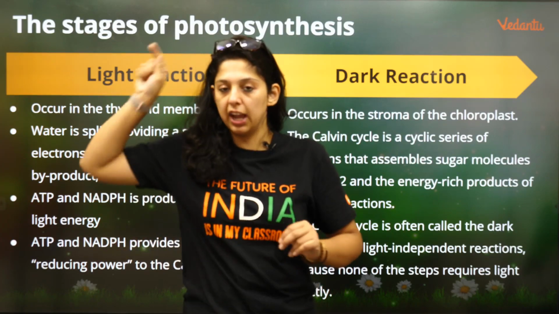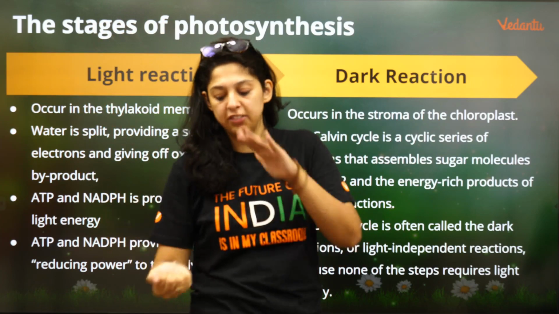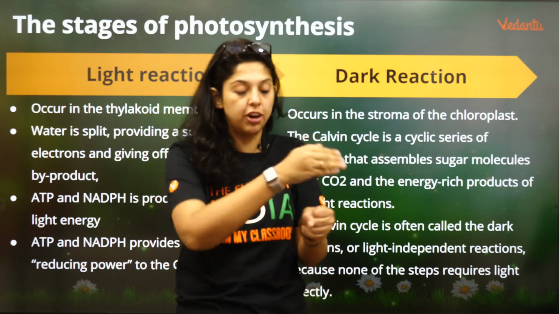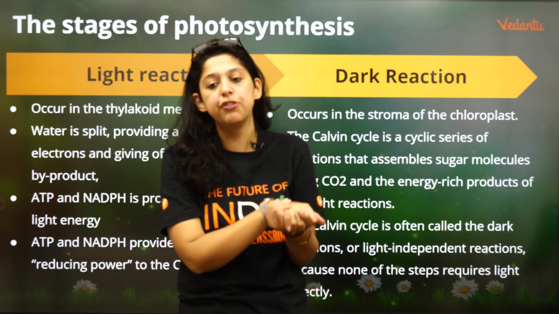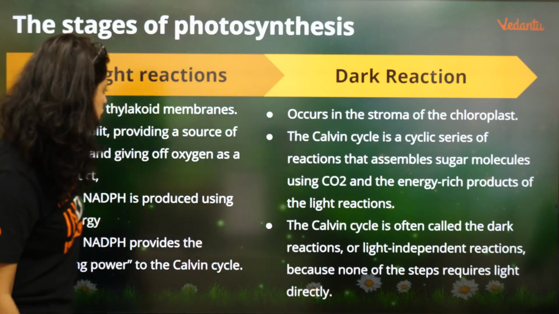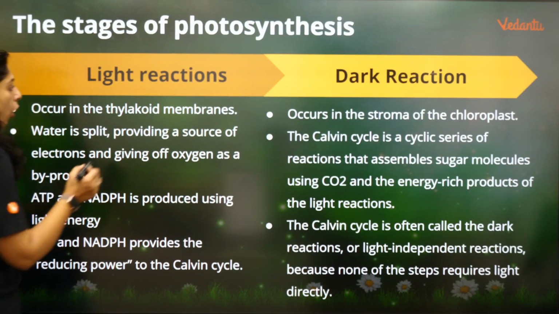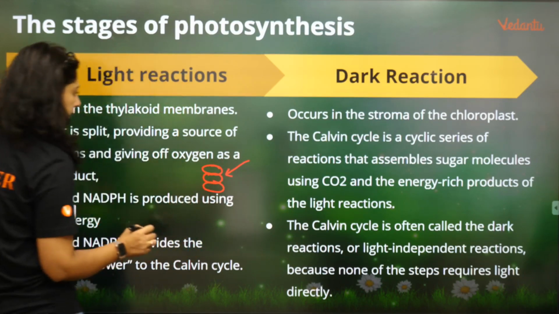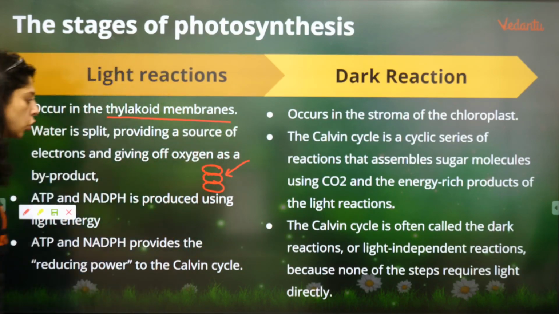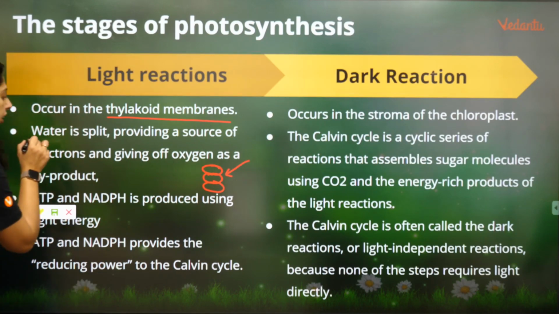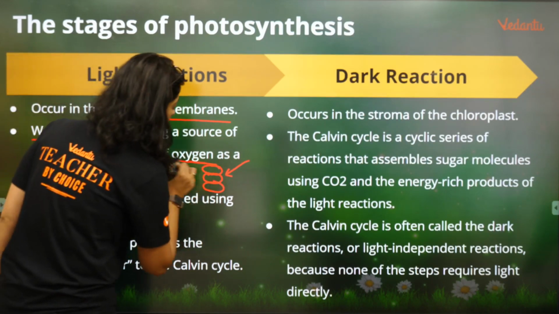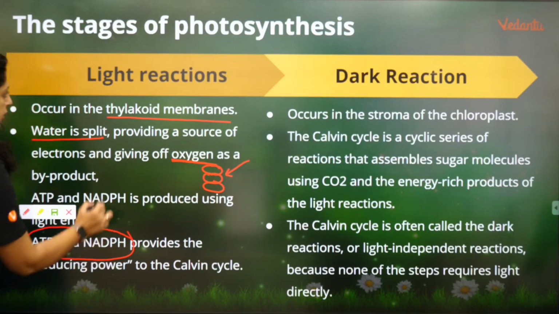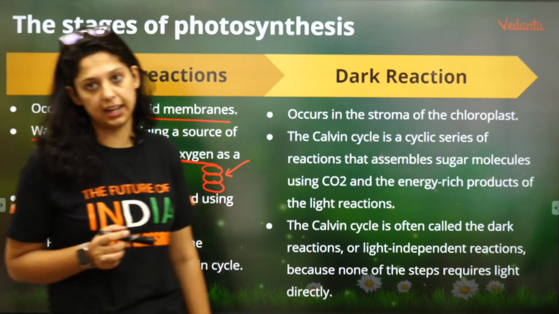Is it clear? The energy of the sun needs to be trapped and we need to make it ATP and NADPH. Use this ATP and NADPH to convert it into C6H12O6. So the reaction on this thylakoid membrane, the pigments trap light. In the thylakoid membrane, the reaction where water will be split, oxygen will be released, and along with that you will produce ATP and NADPH is the light reaction.